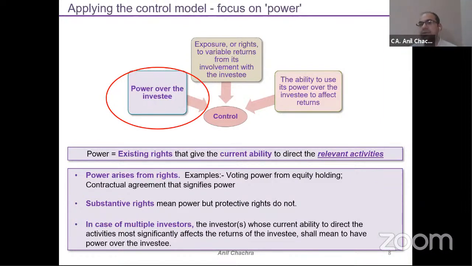Because the consolidation will apply as and when the control would be there in another company. So in that case, we need to see which investor is having more substantive power as compared to the other investors. So these types of things we need to see by analyzing the part of the power over the investee, right?